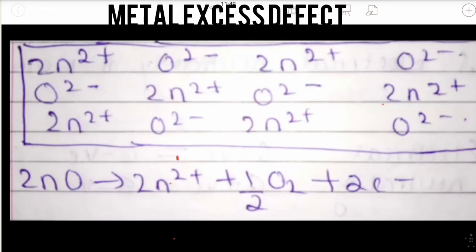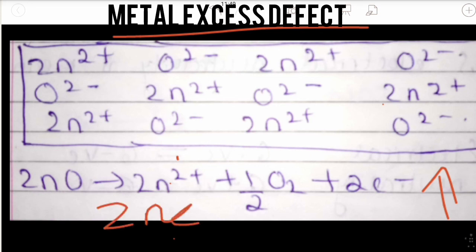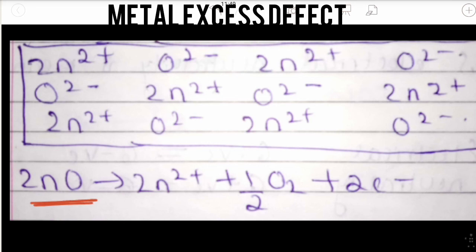The second type of metal excess defect is metal excess defect due to the presence of extra cations at interstitial sites. This is the structure of ZnO. Here the number of cations will be increased. When you heat the ZnO crystal, it will turn to Zn2 plus, half O2, plus 2 electrons. This Zn2 plus will occupy the interstitial space.